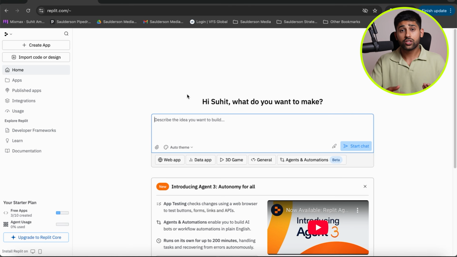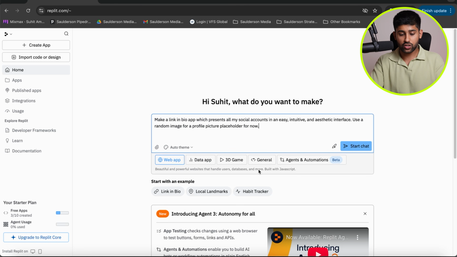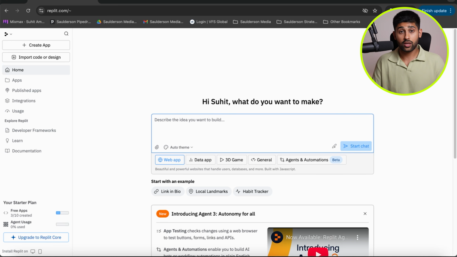For example, you could use the tool to generate your research, right? You can have a data app that can do A/B tests, company insights. You could have a web app that does habit tracking. There's so many different things you can do. And these are just examples here from Replit, but you can literally describe anything. And over time, with enough prompting and enough use of the agent, and the agent's obviously going to go and learn and do things itself, you could literally create anything. You could even create an agent that helps you with contracts. All of these different things can be really, really valuable.